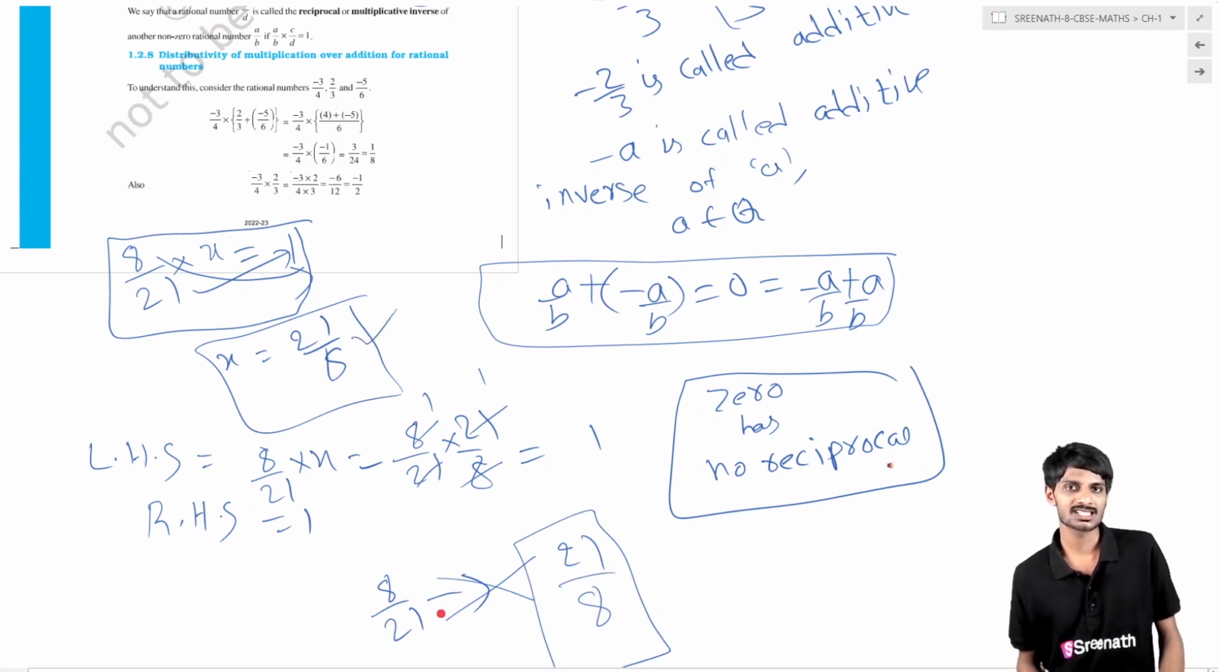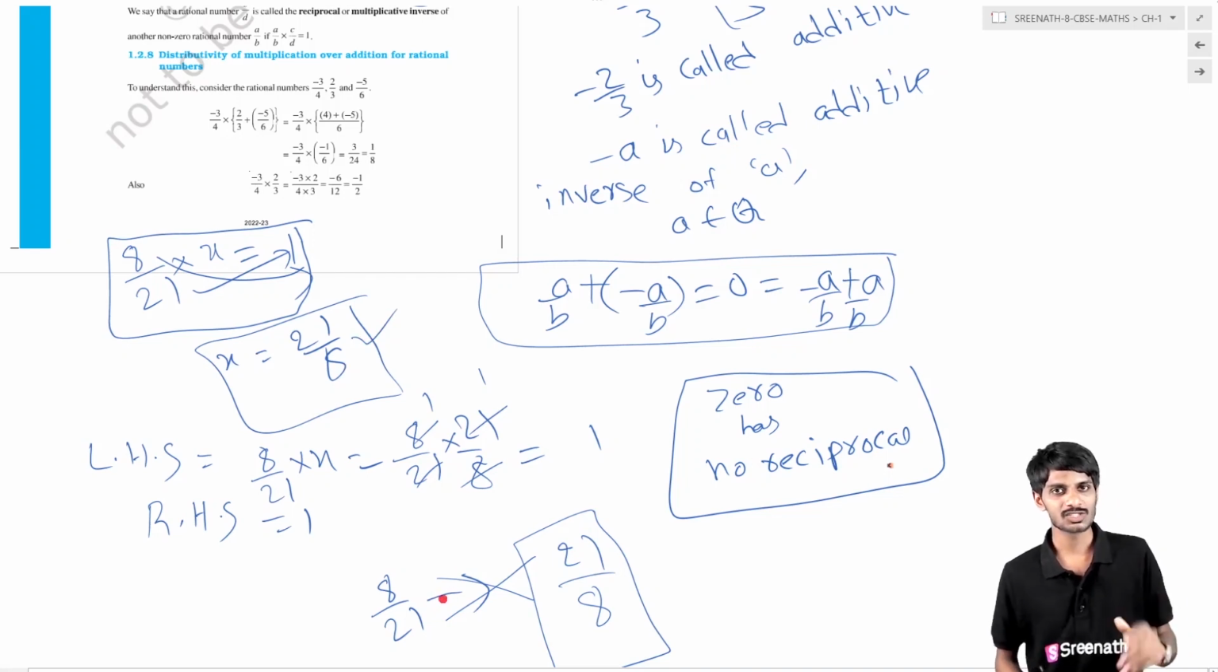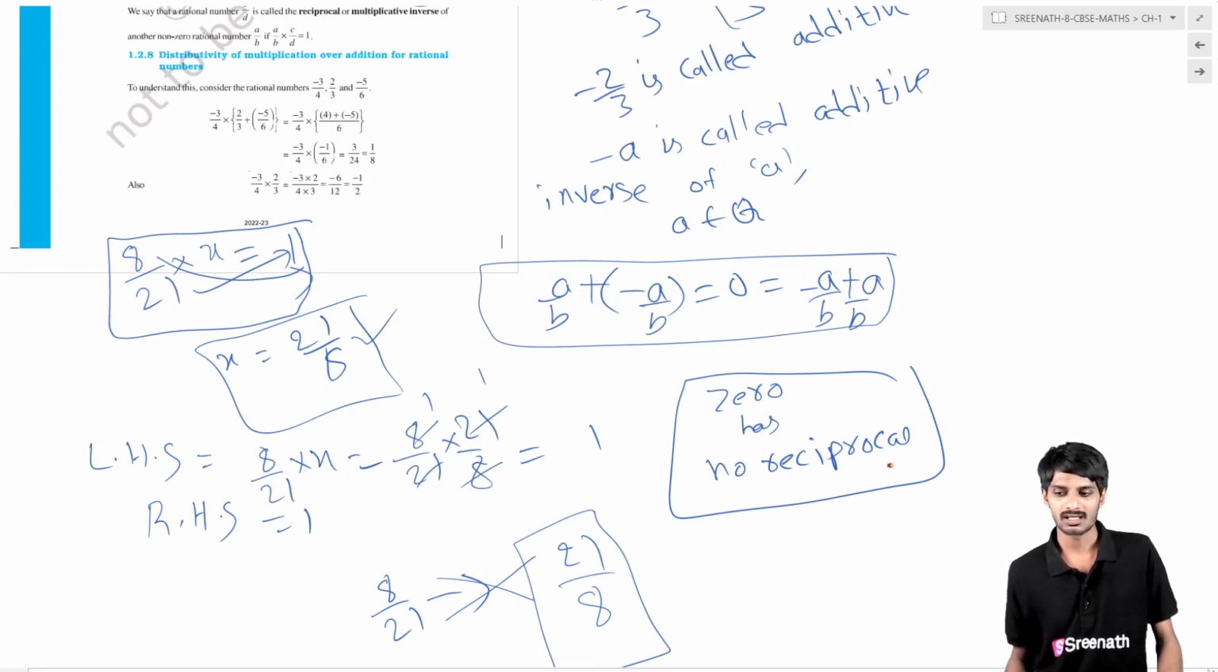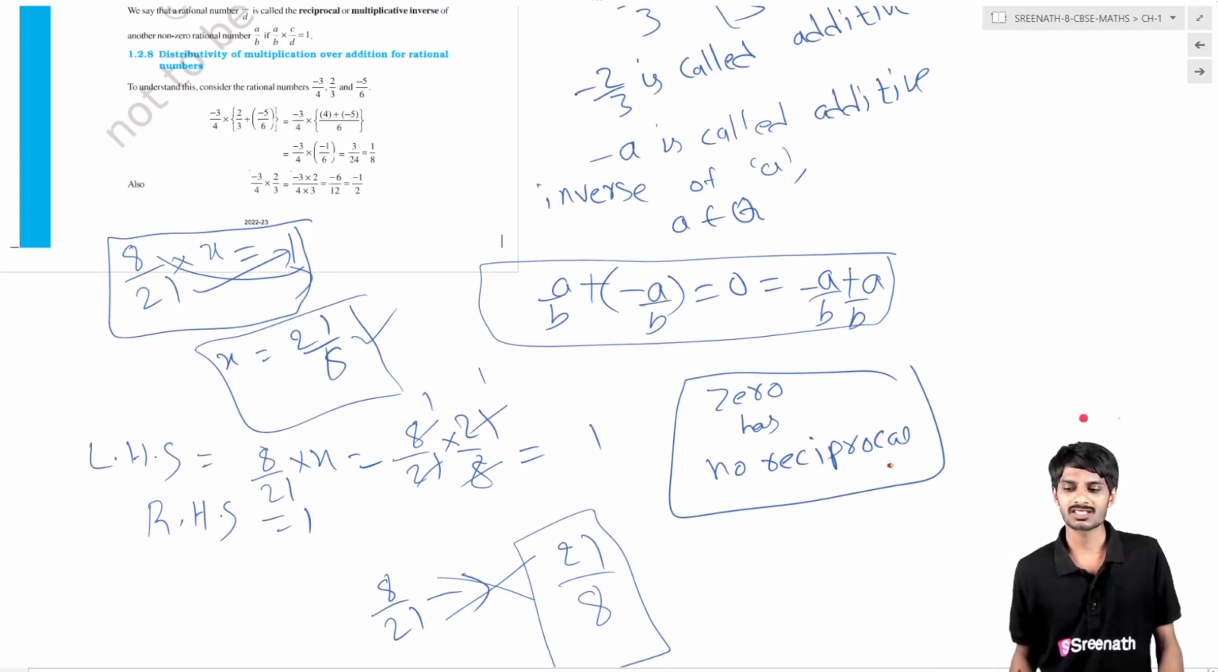So just keep in mind: if you want the reciprocal of any number, change the denominator into numerator and numerator into denominator. Simply you will get the answer. But 0 has no reciprocal.